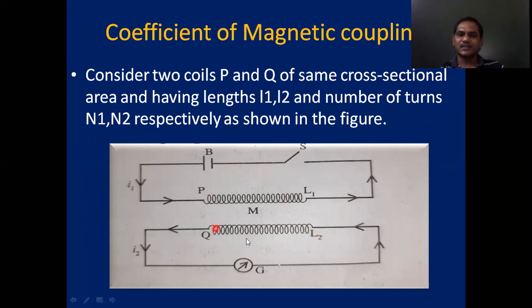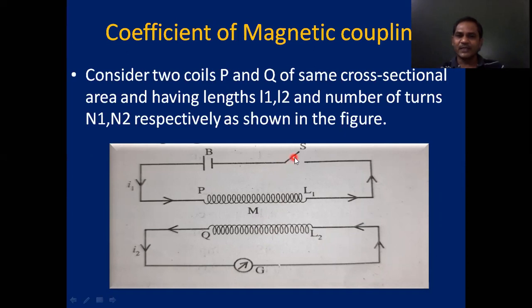So for this, you consider this figure. Consider here two coils. One is the coil P, the second one is coil Q. The primary coil is connected to the battery through the tap key S. The secondary coil is connected to the galvanometer, right? The primary coil is shown here as L1, the secondary coil is shown with L2, right? When the tap key is pressed or closed, then current starts to increase in the primary coil. The magnetic flux forming around the primary coil increases with time. So that flux is linking with the secondary coil Q, right?